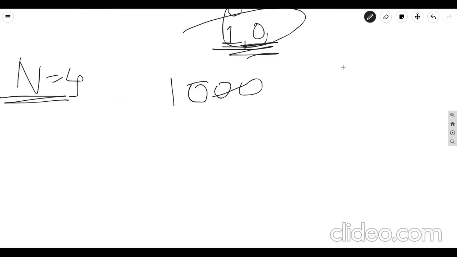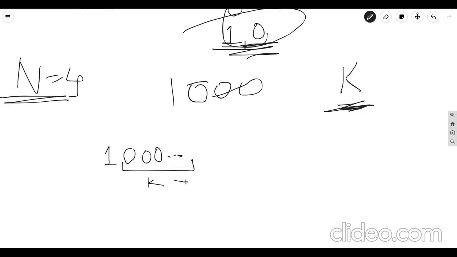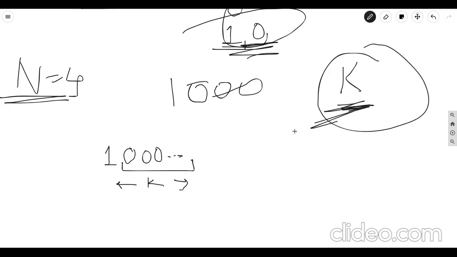Now we can have a palindrome of maximum length k. So once we place the 1, we can place k zeros after it, because we have the permission to have k as the maximum length of the palindrome.